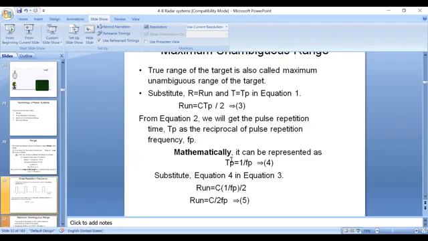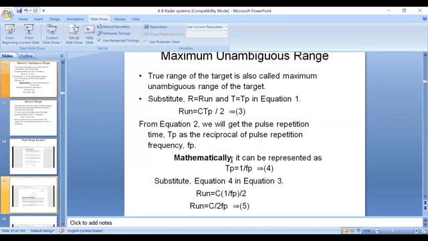Okay, and the next concept is the maximum unambiguous range. The maximum unambiguous range is nothing but the true range of the target. You may have a doubt here: why are you mentioning the word true? Because we already discussed range ambiguities, and because of those range ambiguities, we have a doubt about the true range. So here the condition is that the first echo signal corresponding to the first transmitting pulse should be received before the commencement of the second transmitting pulse.